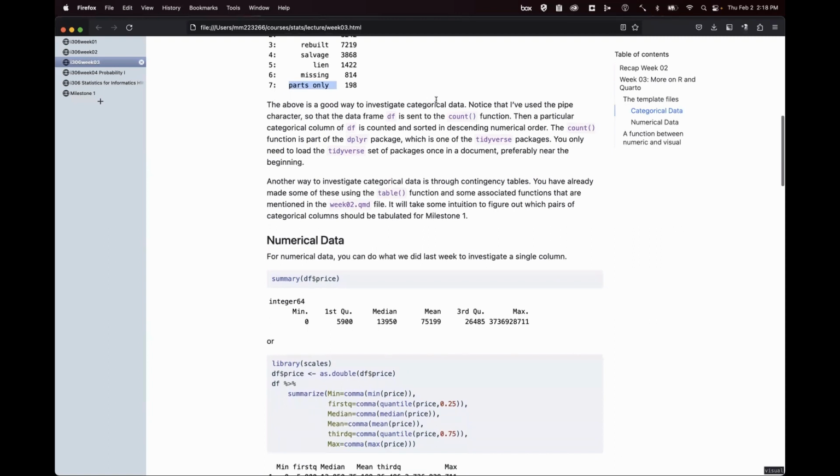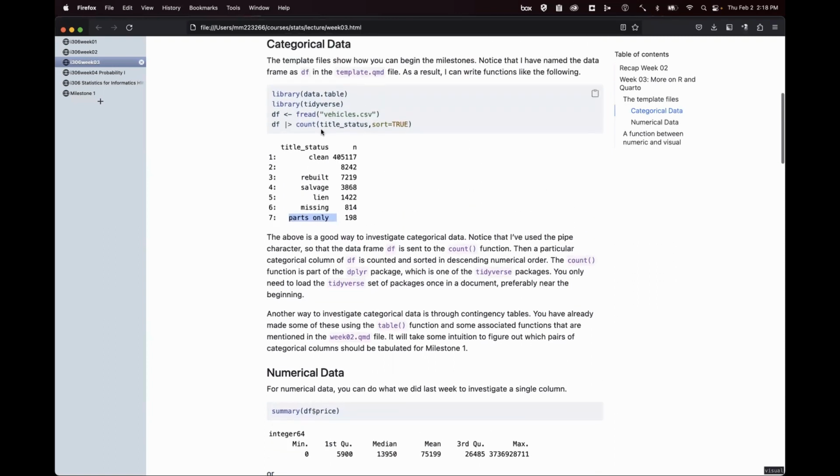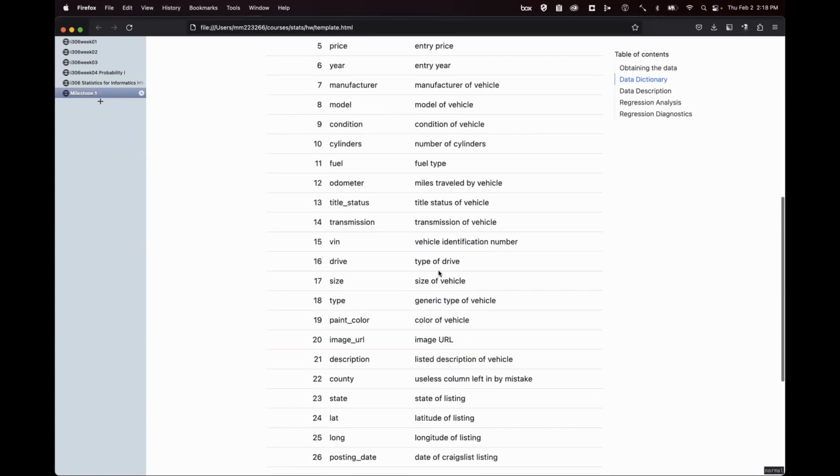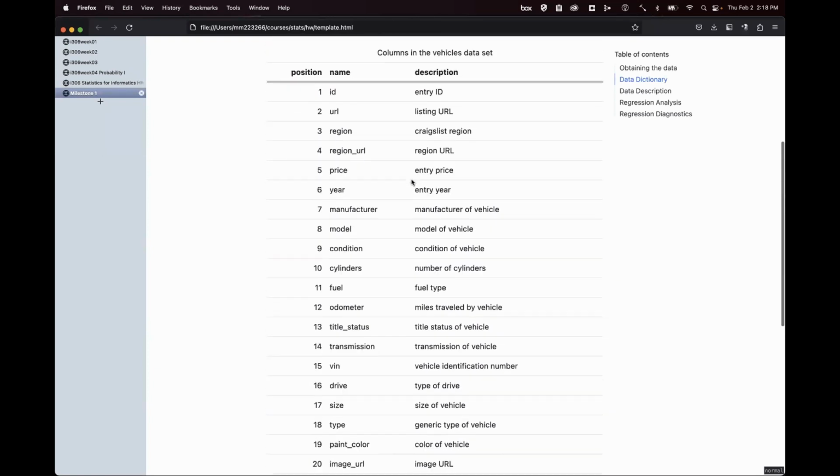Okay, so this is a good way to investigate categorical data: do counts of the columns that are categorical. You're going to have to figure out which columns are categorical, and you can do that in part by looking at this data dictionary.